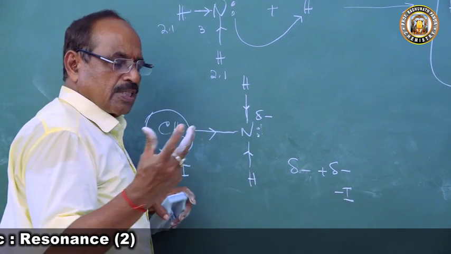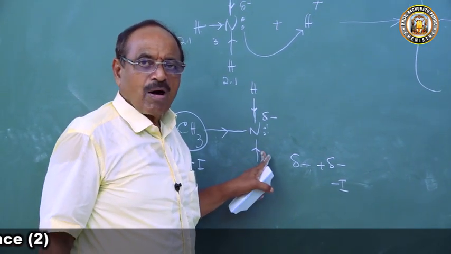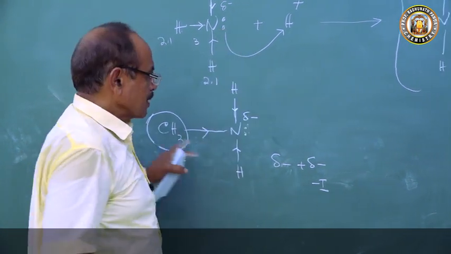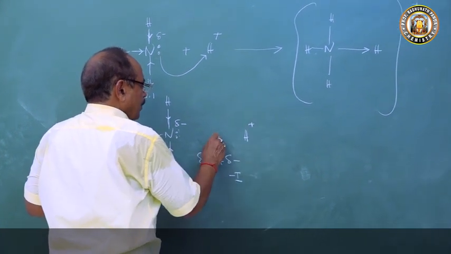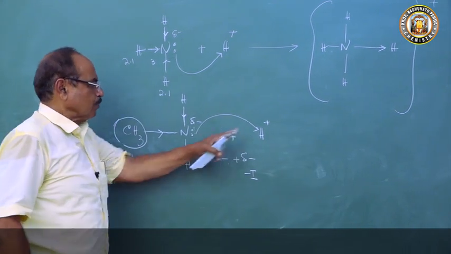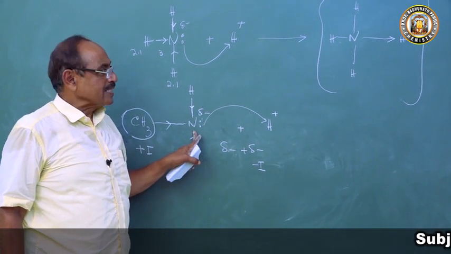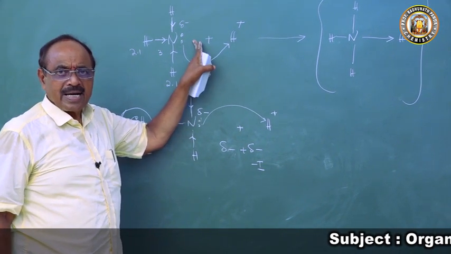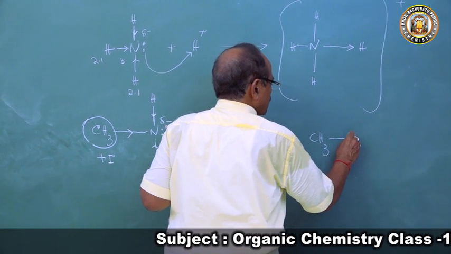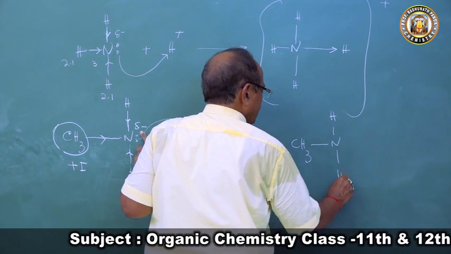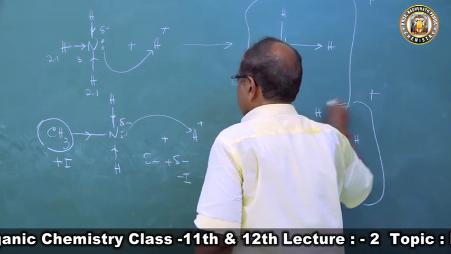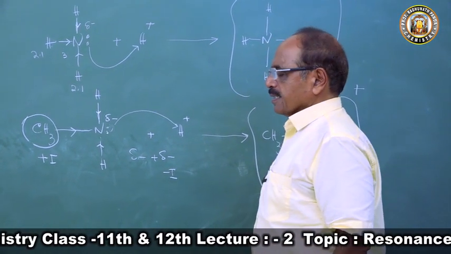So the negative electron charge density at the nitrogen atom of methylamine is much more than that of ammonia. Hence, if there is a proton, this nitrogen atom donates a pair of electrons and can pull the H+ ion more easily than ammonia does. This forms the methyl ammonium ion by a coordinate covalent bond. Hence, methylamine is more basic than ammonia.